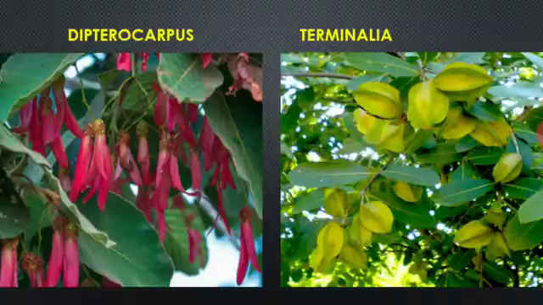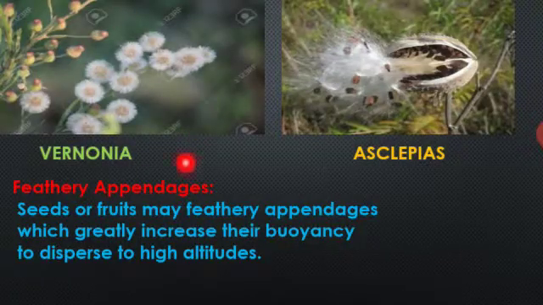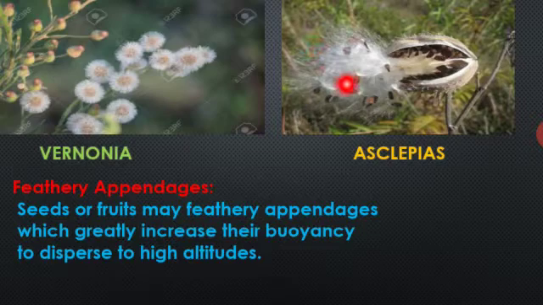Okay, next one, feathery appendages. The seed has feathers, hairy or feathery structures on it, so it can be easily carried through the wind. It has greatly increased buoyancy to disperse to high altitudes. So they are carried through the wind, floating in the wind, to some other places.